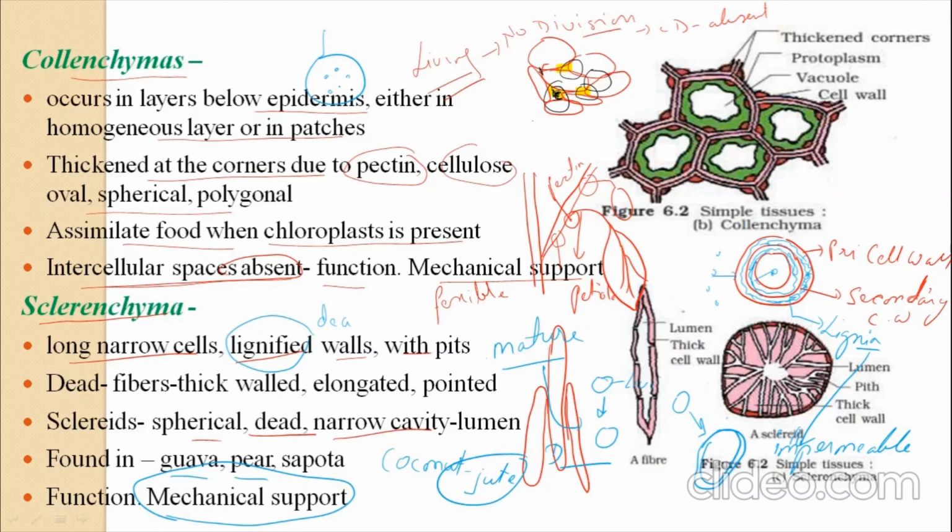So these are the three types of simple permanent tissue: parenchyma, collenchyma and sclerenchyma. Okay. Now we move on to the next type, that is